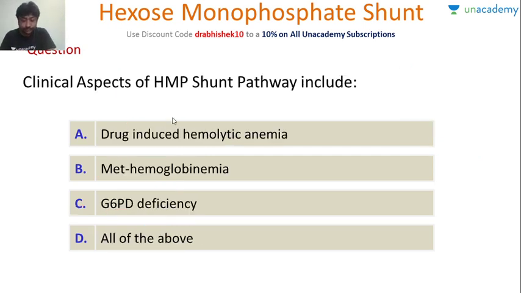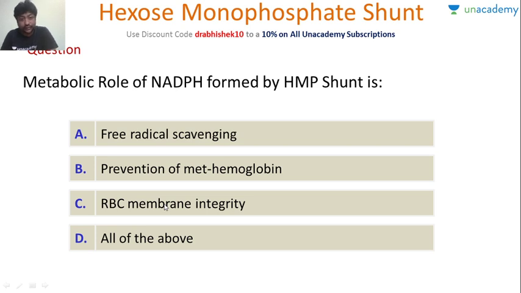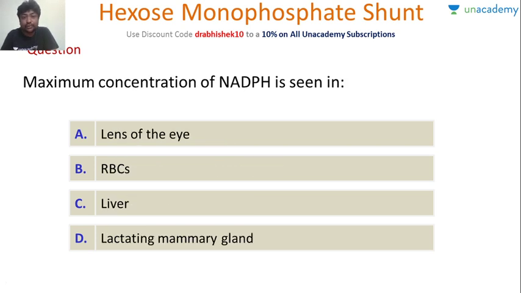Okay. Now clinical aspects of HMP shunt include. Quickly, a very simple question. So all the 3 will be, many people just mark G6PD deficiency. The correct answer should be D. Okay.